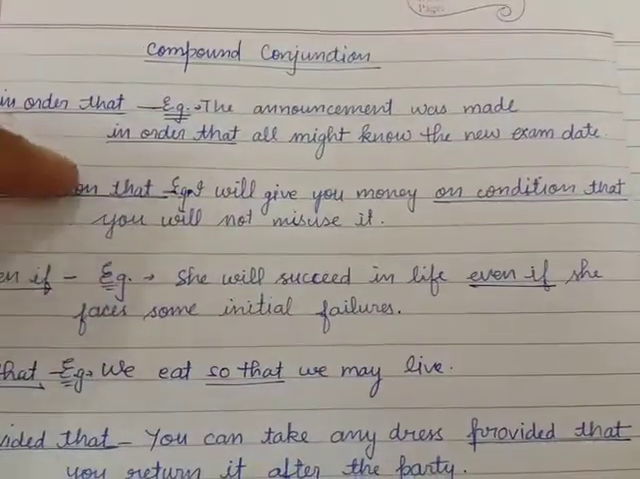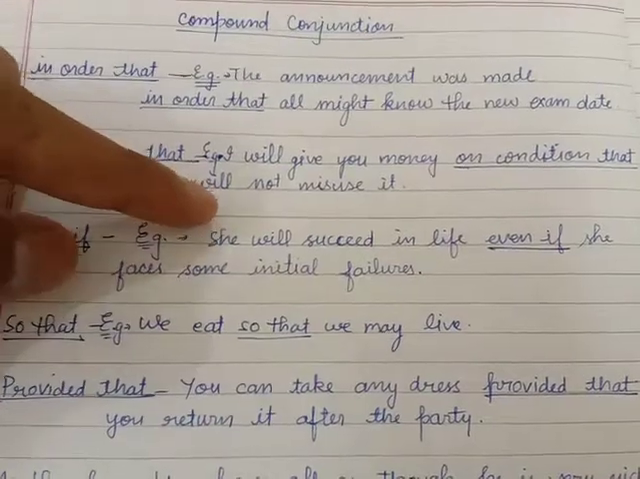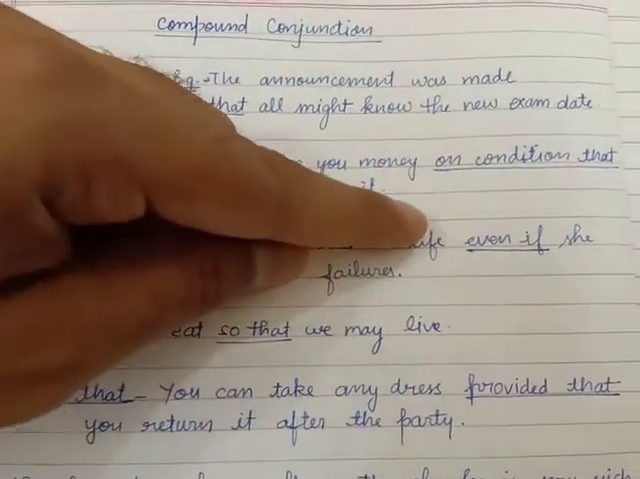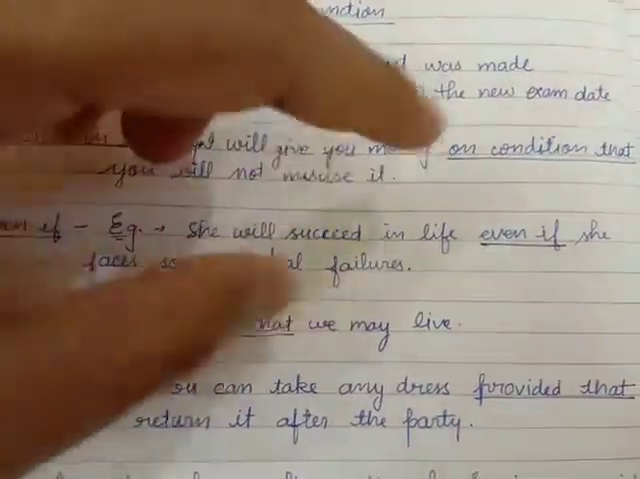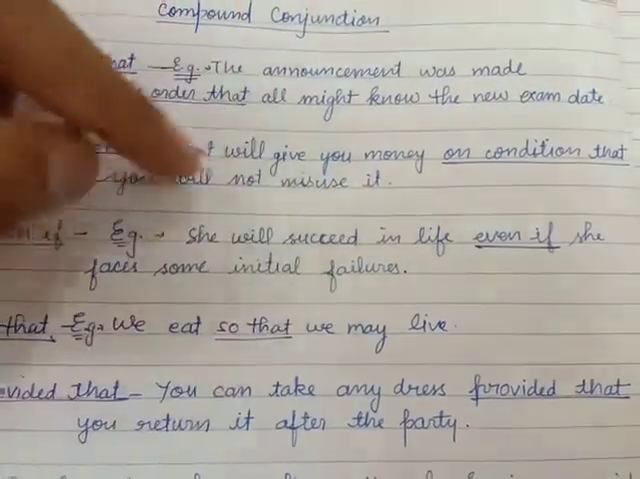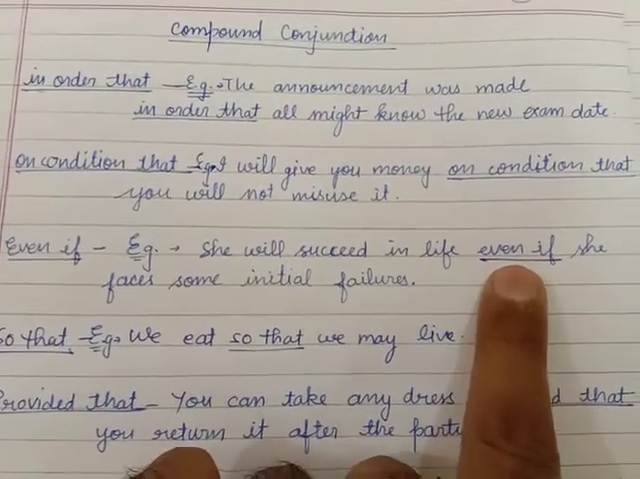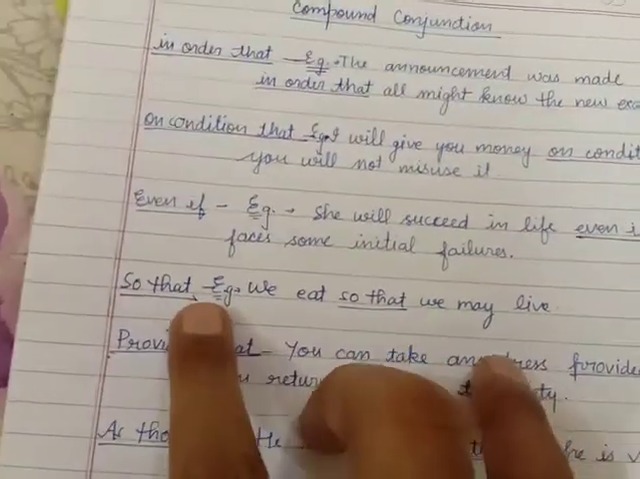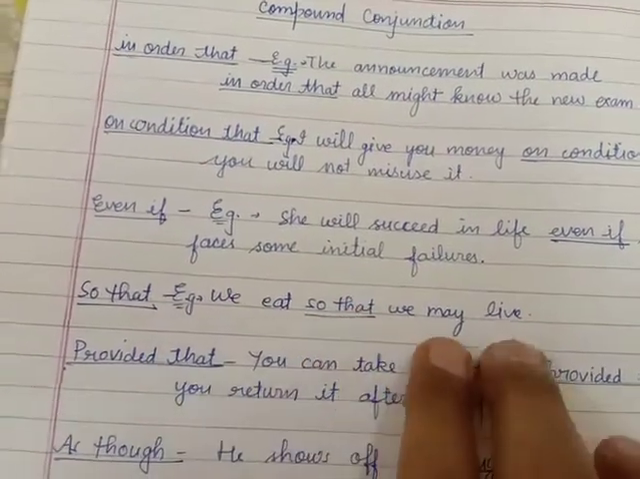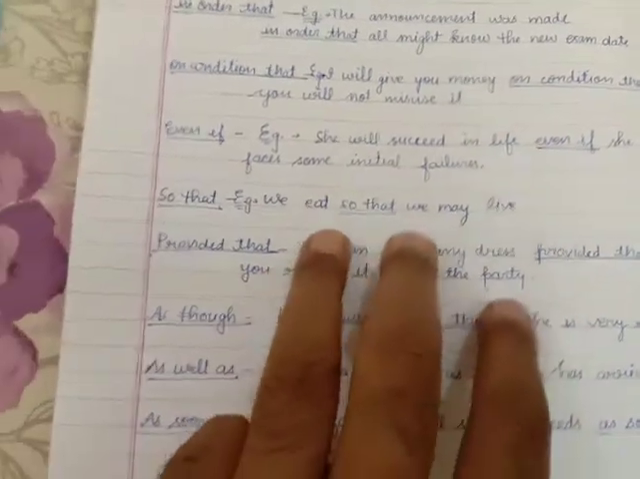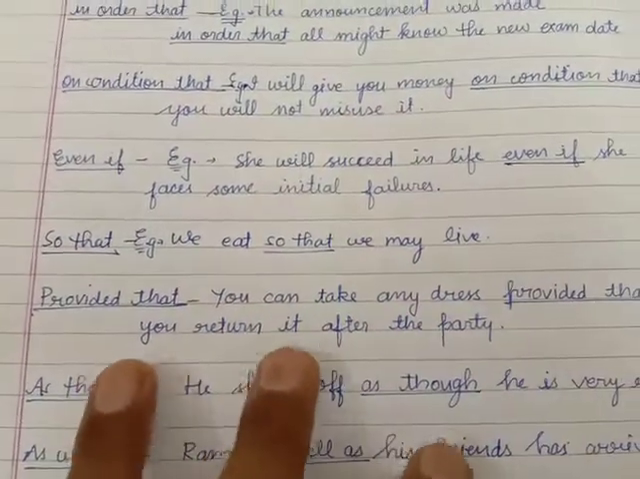What is the condition? You will not misuse it. Even if: She will succeed in life even if she faces some initial failures. Both are contrast sentences, and these are joined by even if. Next, so that: We eat so that we may live. The purpose is given here. That is the purpose: we eat so that we may live.